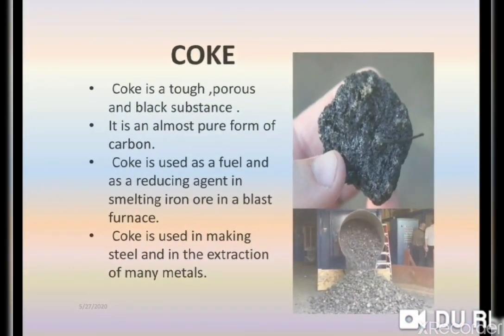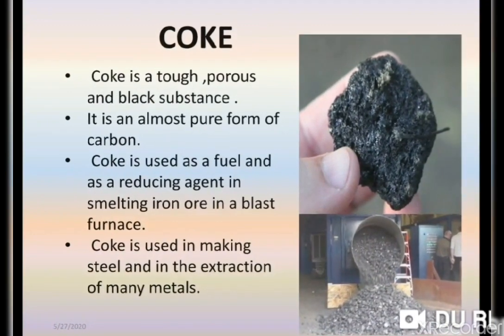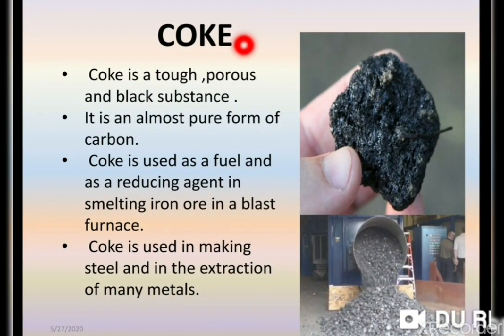Now another one is coke. Coke is a tough, porous and black substance, and it is an almost pure form of carbon, and carbon is used as a fuel and as a reducing agent in smelting iron ore in a blast furnace. Coke is used in making steel and in the extraction of many metals.